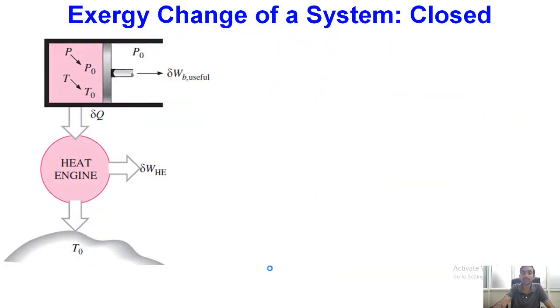Okay, now if you see over here, while this system is transferring delta Q amount of heat to this heat engine, obviously there will be a certain change in entropy of the system. Say dS is nothing but the change in entropy of the system. So this dS will be equal to minus delta Q by T, because this system is transferring heat at temperature T, and this heat is going out of the system. So that's why we have minus delta Q by T.